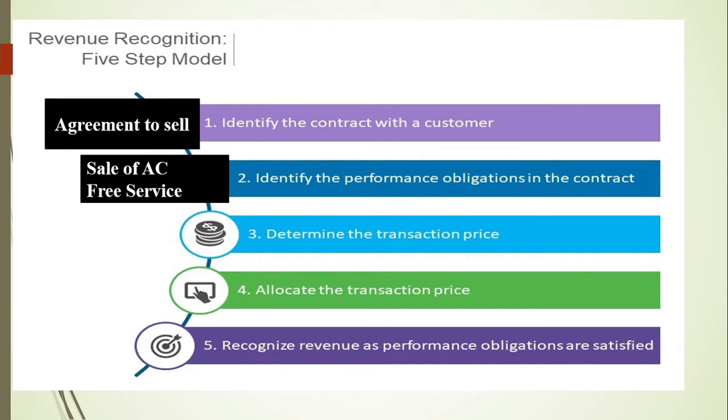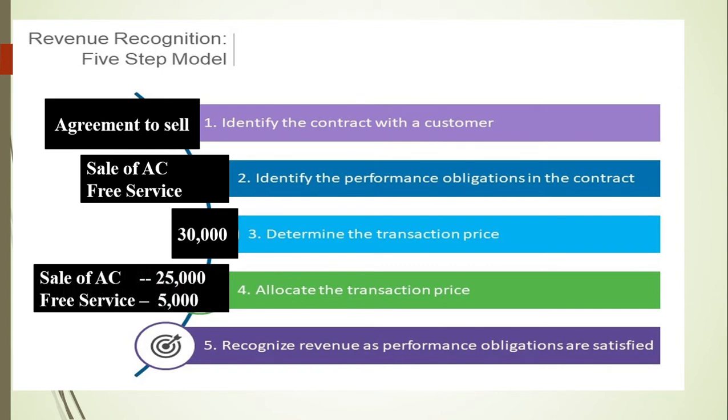Next, you should determine the transaction price. What is the transaction price here? 30,000. And next, you should allocate this transaction price to the performance obligations. We already allocated 25,000 to the sale of AC and 5,000 to the free service. If you study the Ind AS more, it says we should allocate the transaction price to the performance obligations based on the standalone price. If the company provides services, it will charge 5,000. So we took 5,000, and the rest, 25,000, belongs to the AC cost.